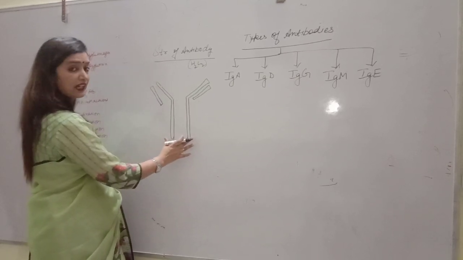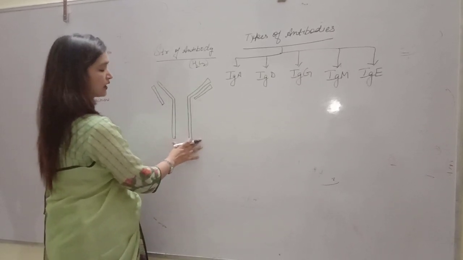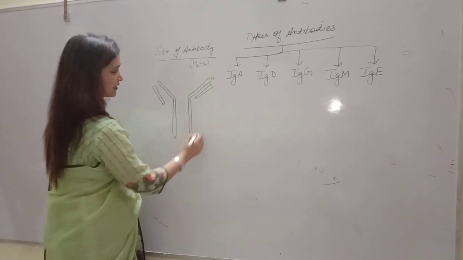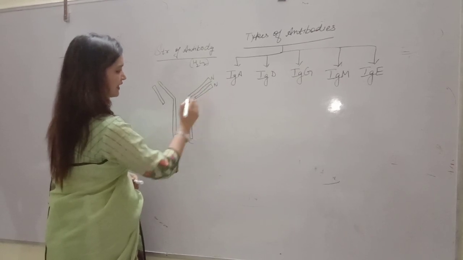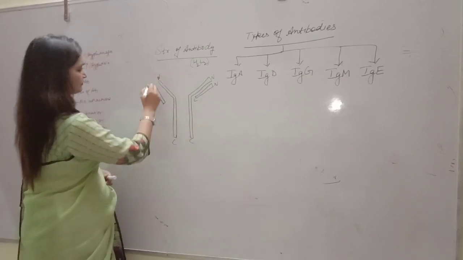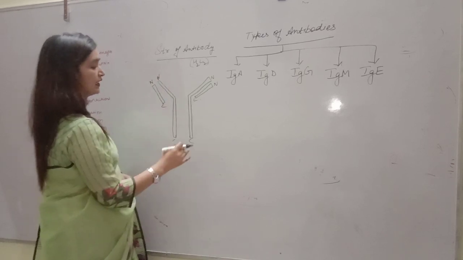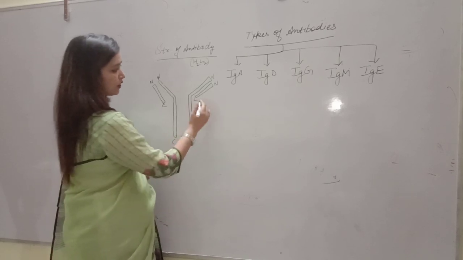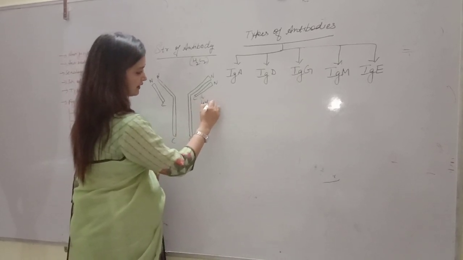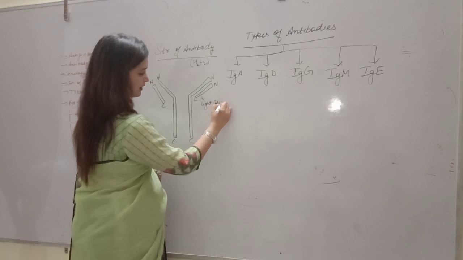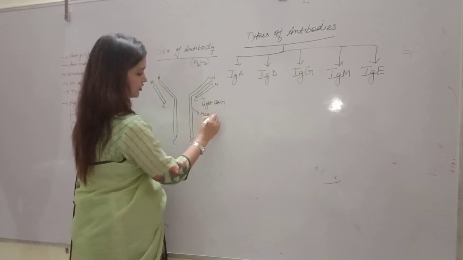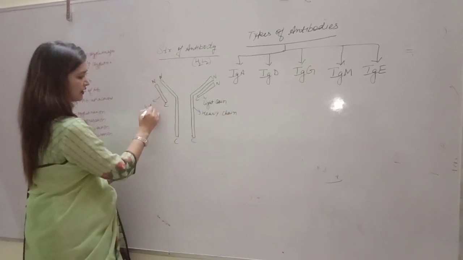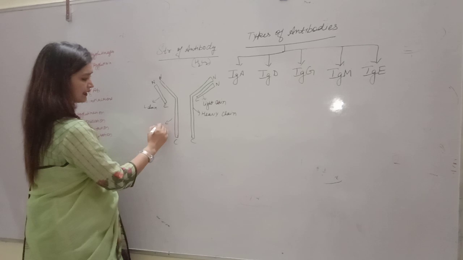As these are glycoproteins, or proteins, there are 2 terminals, N terminal and C terminal. Similarly, in the light chain, N terminal and C terminal, like every polypeptide or protein has two terminals. This is the light chain, this is the heavy chain, and similarly this is the light chain and this is the heavy chain.